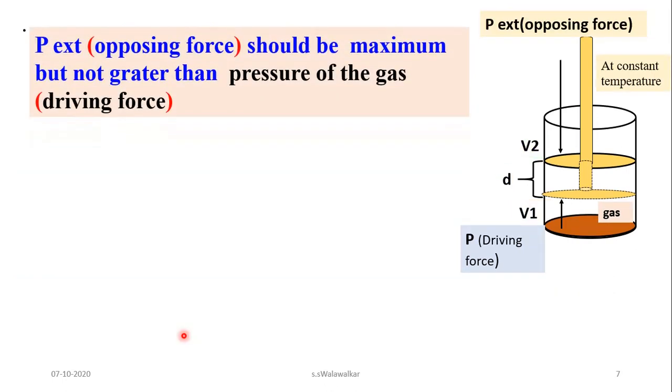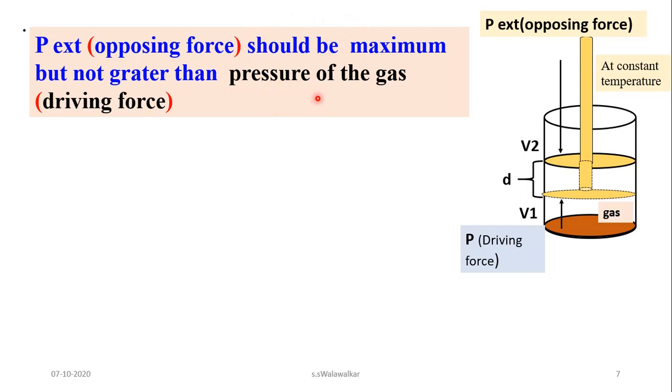The external pressure should be maximum, but it should not be greater than the pressure of the gas. It should not exceed the pressure of the gas or driving force. Opposing force must be maximum, but it should not exceed the driving force.